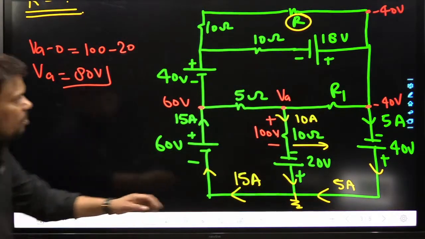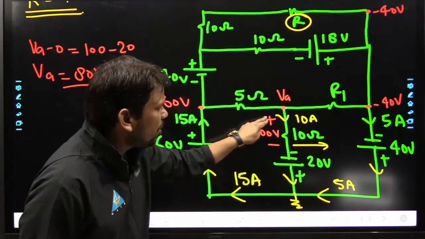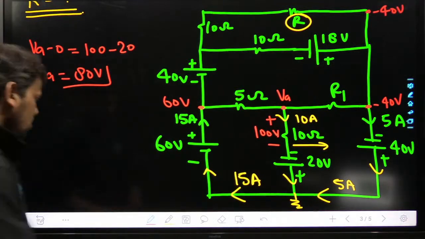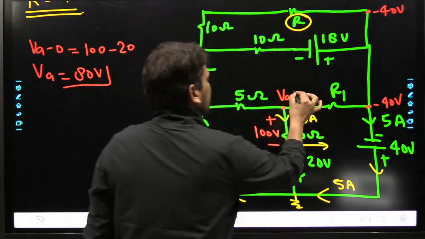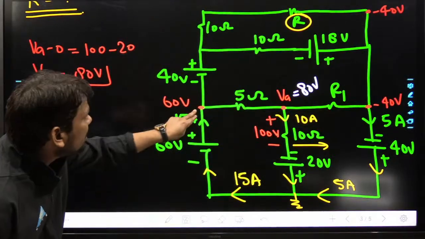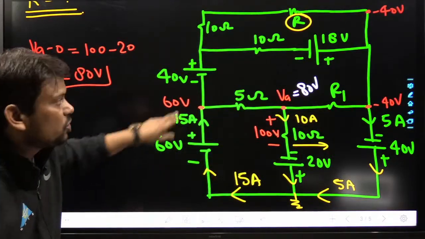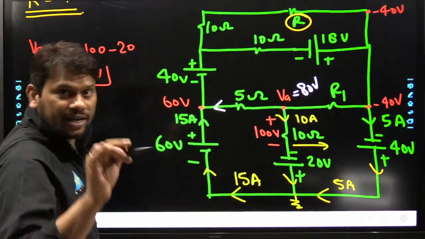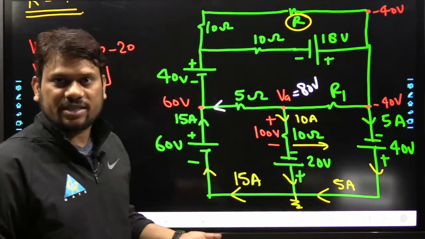So how much? VA minus 0 is equal to positive 100 minus 20. So this VA will come to 80 volts. Job is done. So here we can write, my dear friend, this VA is 80 volts. How much here? 60 volts. No issue. So 80 minus 60, how much? 20. And 20 by 5 is our current.